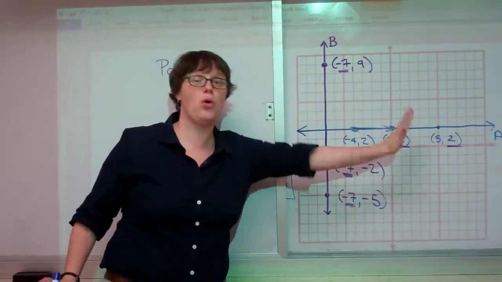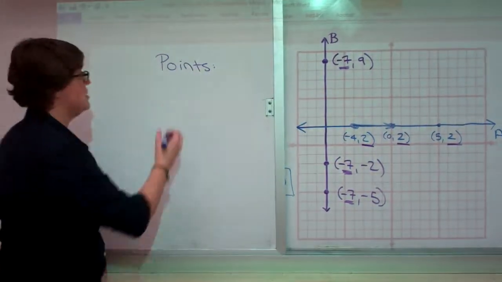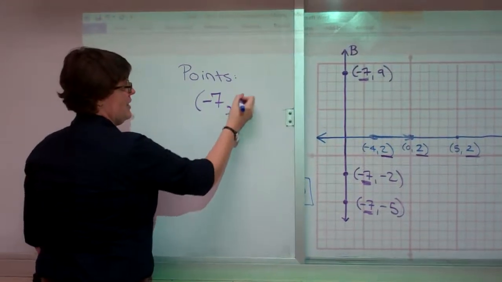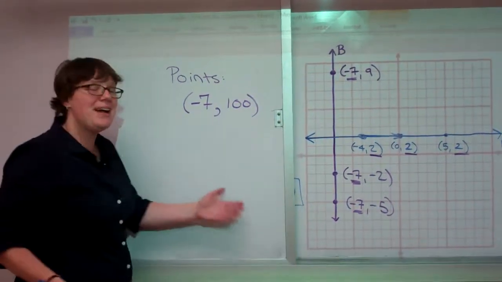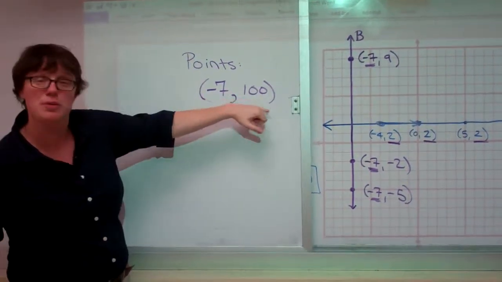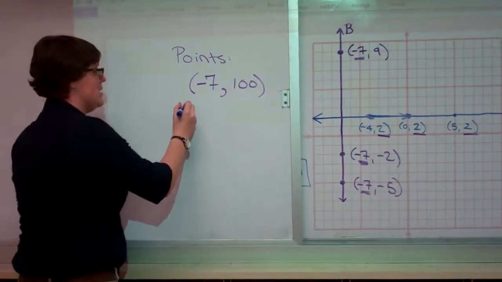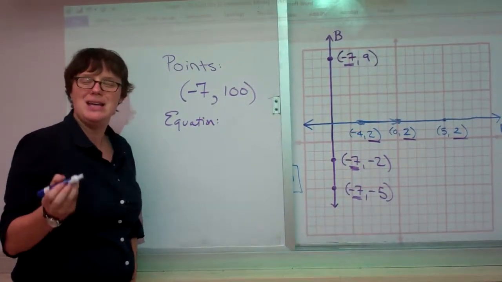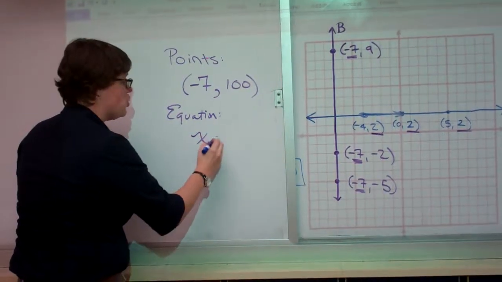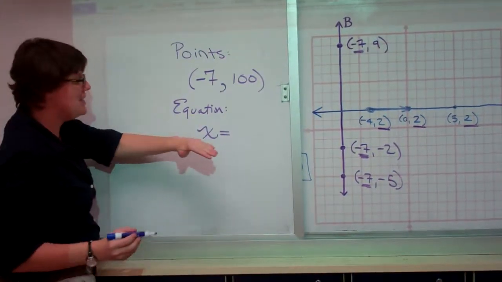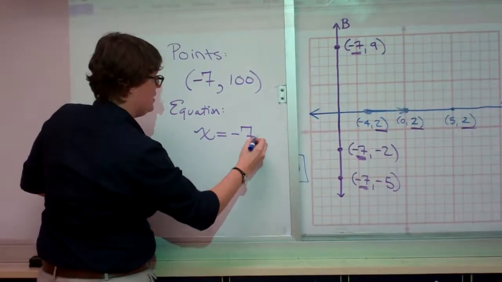The line doesn't go forward, the line doesn't go backwards. A point is on this line so long as its x value is -7. In fact, it doesn't matter what the y value is. Any point with an x of -7 will be on this line. For that reason, the equation of this line does not have a y in it. The one thing that is always true for every point on this line is that x is always -7.